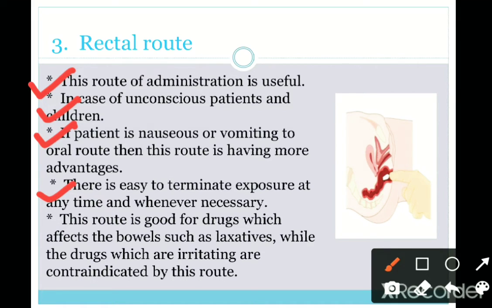And this route is good for drugs which affect the bowel, such as laxatives, while drugs which are irritating are contraindicated by this route. This is about the rectal route.